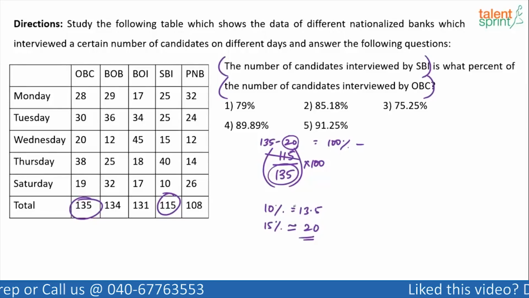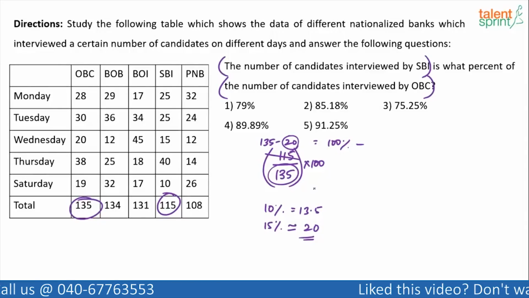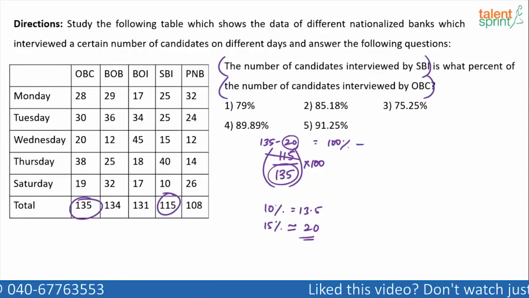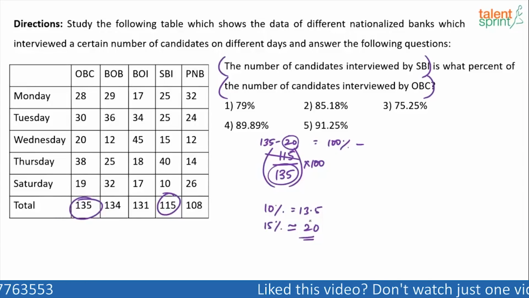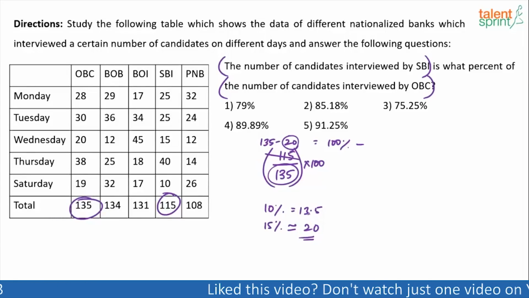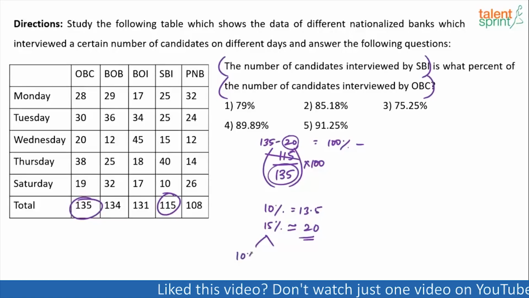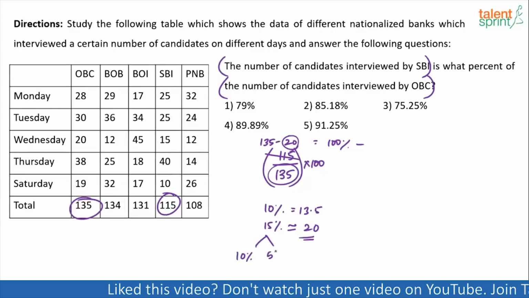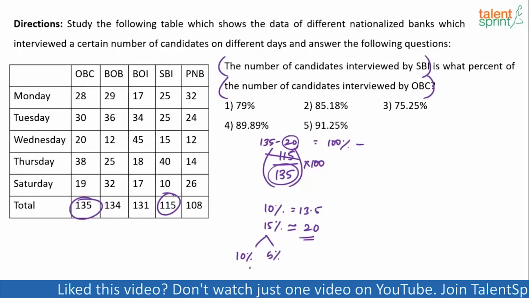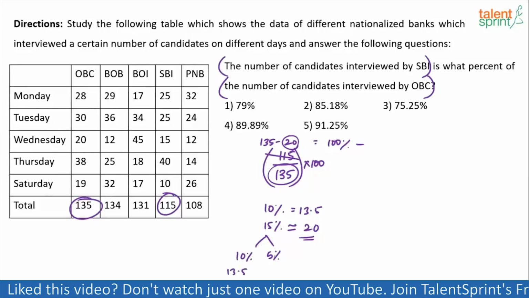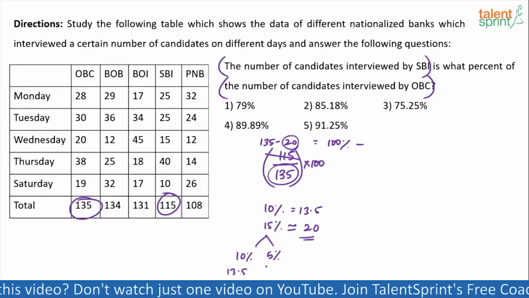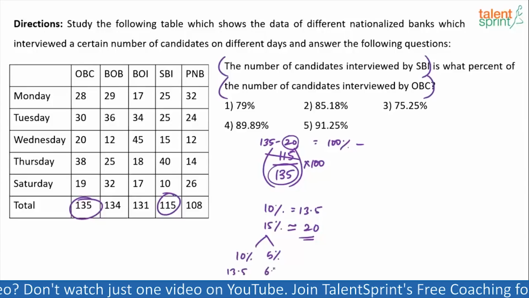You understand? 13.5 is 10%. So 15% will be 13.5 plus half of 13.5. Again, all this should happen very quickly in your brain. 15% is 10% plus 5%. 10% is 13.5. 5% is half of 13.5, which will be like 6.75.